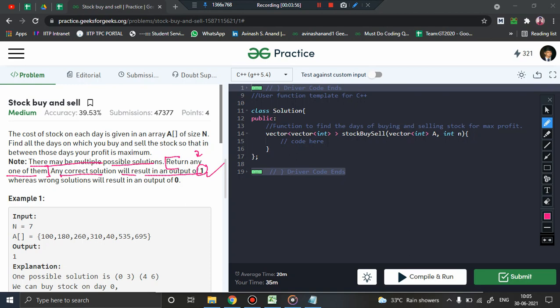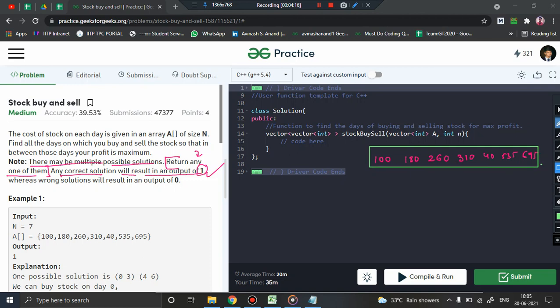Okay, so one basic way will be, suppose I have a stock like 100, 180, 260, 310, 40, 535, 695. What basically I can do is the very basic approach. Let me just draw the array.